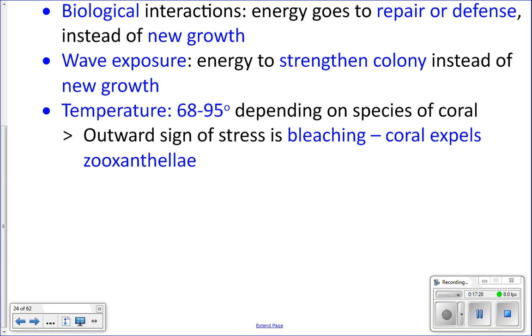And we don't really know exactly why they do this, because to us it doesn't seem to make sense. You're under stress because you're too warm, so you kick out your main source of food. Yeah, that makes sense. We theorize that maybe it's to try and take up a different kind of zooxanthellae that's more tolerant of the temperature. Maybe, but that doesn't seem to ever work. So yeah, we don't really know exactly why they do it.